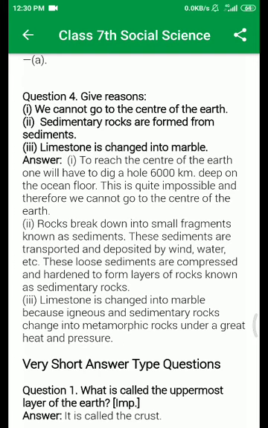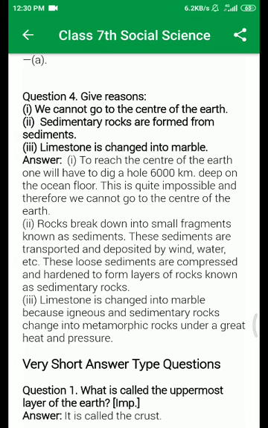Now, sedimentary rocks are formed from sediments. Why? Rock breaks down into small fragments known as sediment. These sediments are transported and deposited by wind, water, etc. These loose sediments are compressed and hardened to form layers of rock known as sedimentary rock. And the last, limestone is changed into marble because igneous and sedimentary rock change into metamorphic rock under great heat and pressure. We discussed this in the previous objective question.